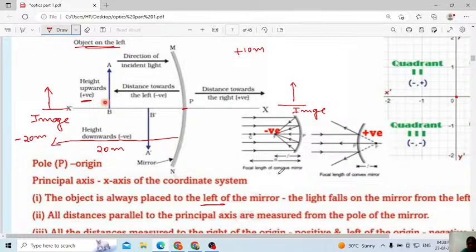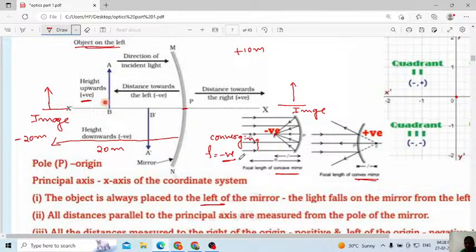Listen, this is the case of a concave mirror. This one is the case of a convex mirror. Here, already you know this one. In the case of a concave mirror, the reflected rays will meet at a single point. That one we will consider as converging. In that case, focal length we will always consider as negative. This is also very, very important.